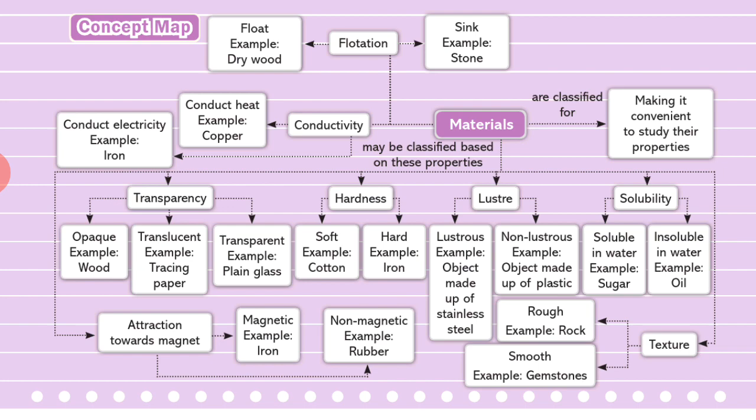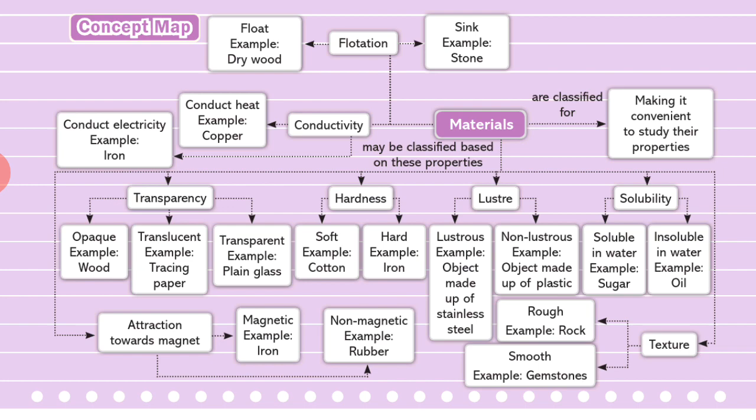In this it is shown what we studied across the chapter. Basically classification of materials is shown over there, making it convenient to study the properties. They are classified, various classifications are shown over there.